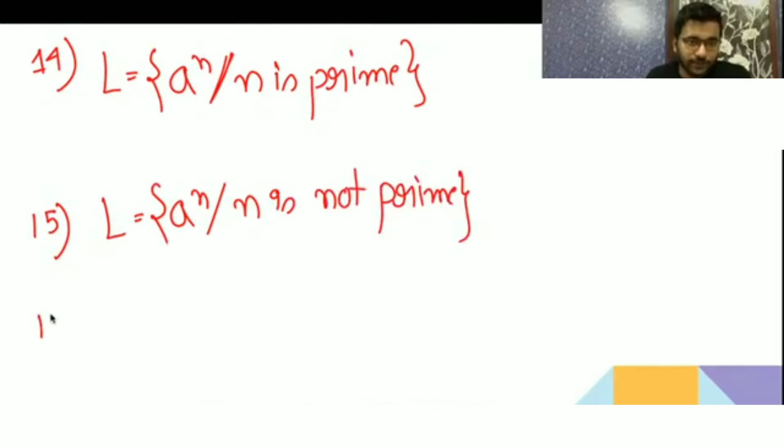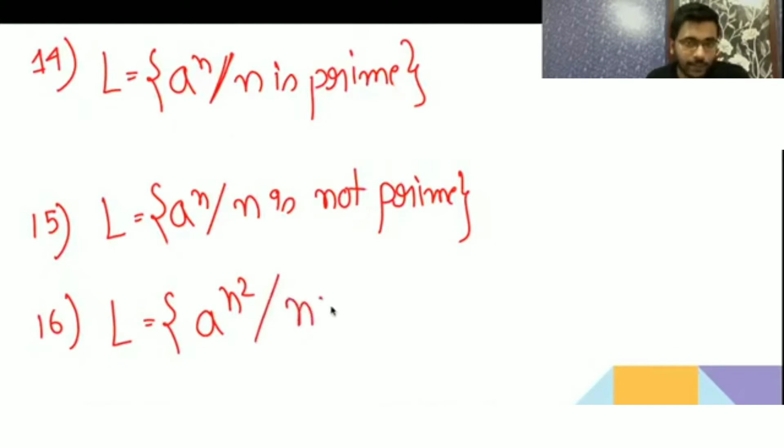Then 16, a to the power n square, n greater than or equal to 1. Yeah, 14 is not regular, that we have seen.